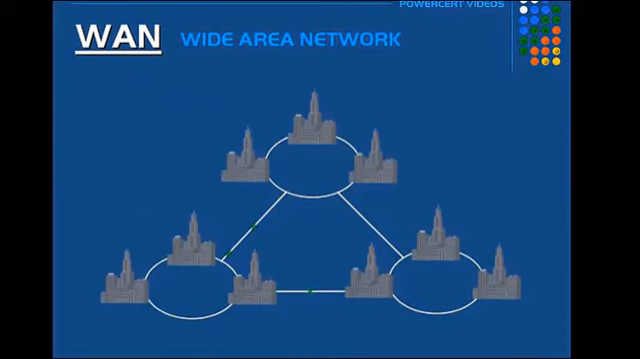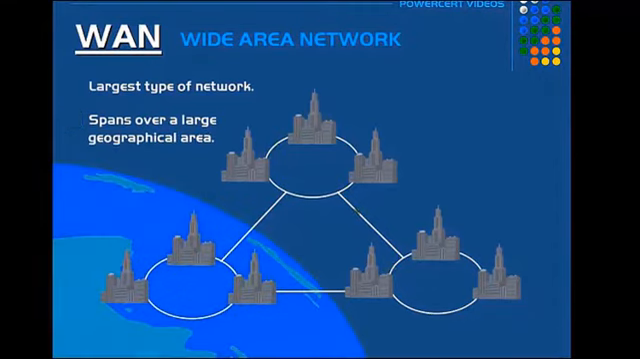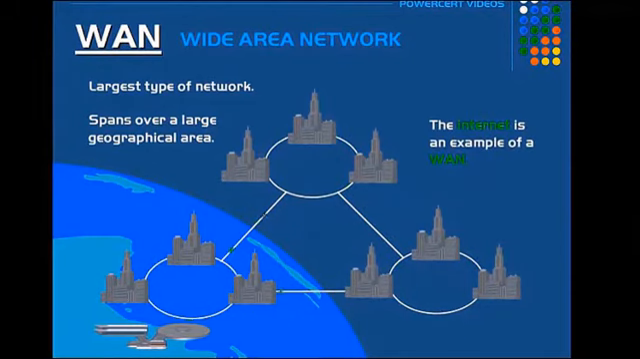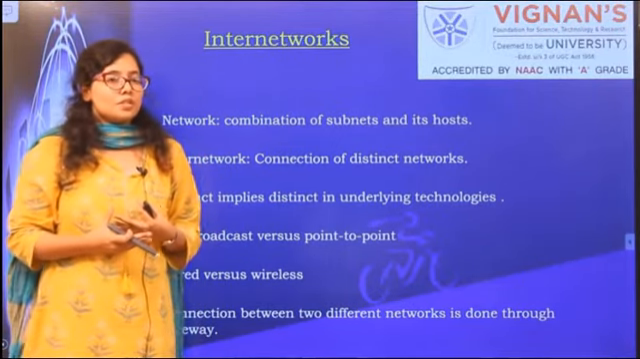The next network is a WAN or Wide Area Network. It is the largest type of network and it consists of several LANs and MANs, and it spans over a larger geographical area. The geographical area can even cover a whole continent or a whole country. Internet is an example of this.